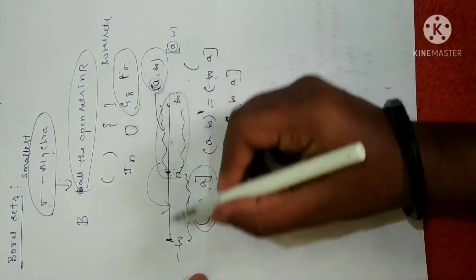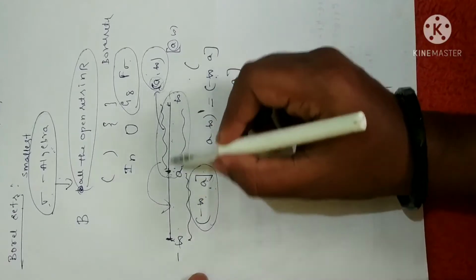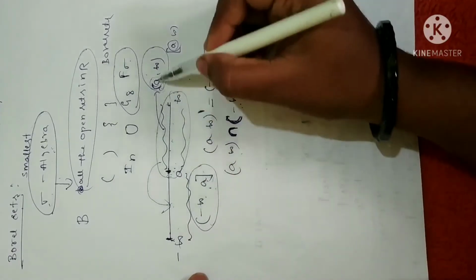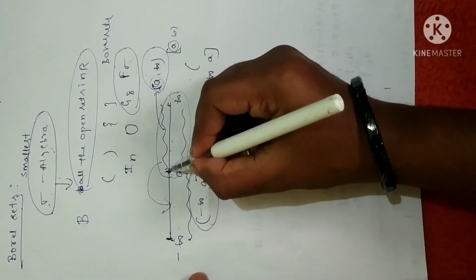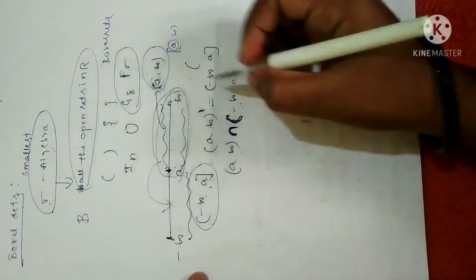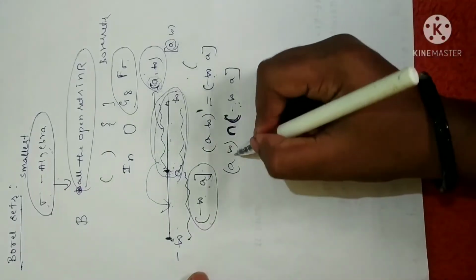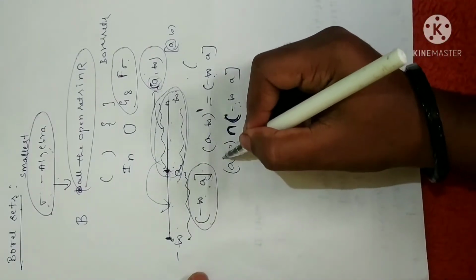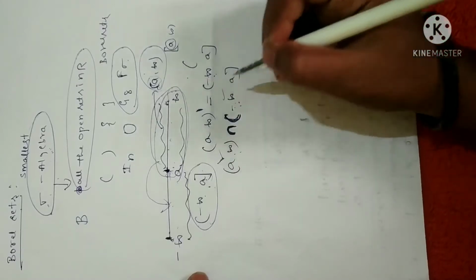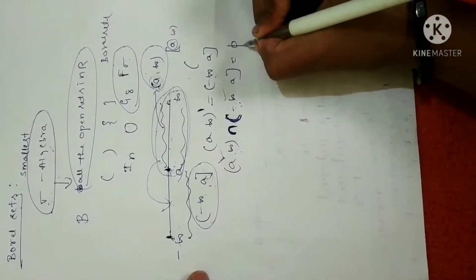It is clearly visible on the number line itself: there is no common interval. (a, infinity) starts after the point a and goes to infinity, while (minus infinity, a] includes a and goes down to minus infinity. Since we don't have any common point between these two intervals, the intersection is always equal to the null set.